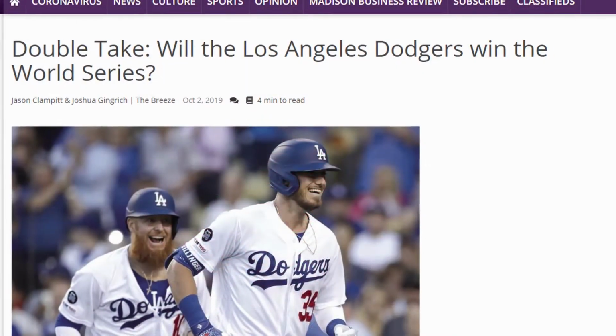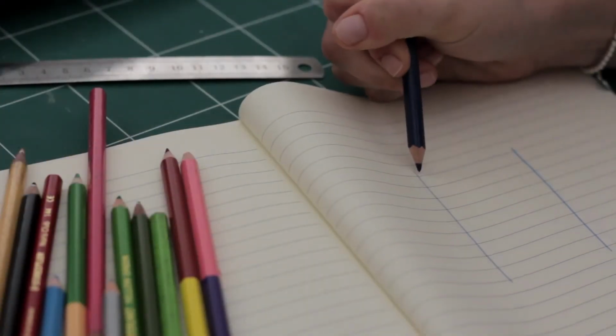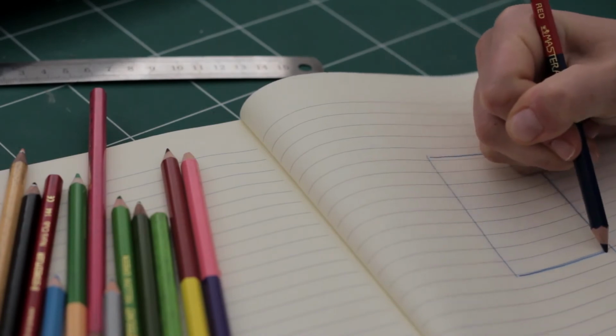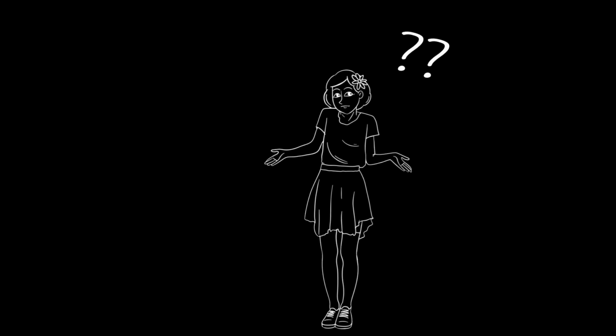Will the Dodgers win? Or if I invest my money in a pencil factory, how likely is it that I will make a large profit? Answers to these questions are very often "very likely" or "probably not." But these answers are very vague. We are not exactly sure how likely something will take place. We just sort of have a feeling of it.